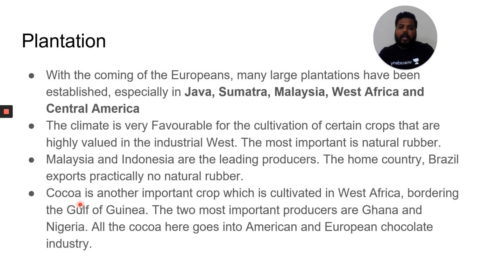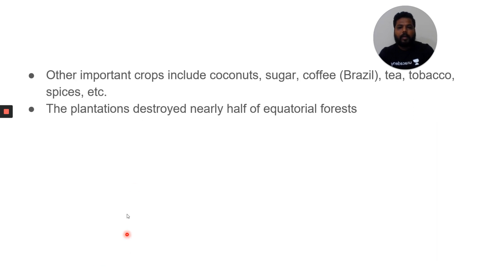And cocoa, which is generally used in chocolate and many other consumer products, is another important crop which is cultivated in West Africa bordering the Gulf of Guinea region. The two most important producers are Ghana and Nigeria. All the cocoa here goes into American and European chocolate industries. Clear? Other important crops include coconut, sugar, and coffee, of which Brazil is the leading producer. Tea, tobacco, and spices are also important.